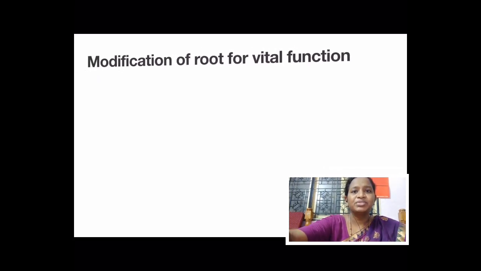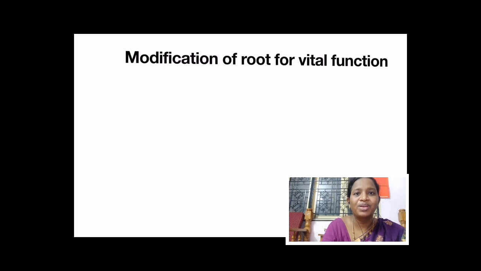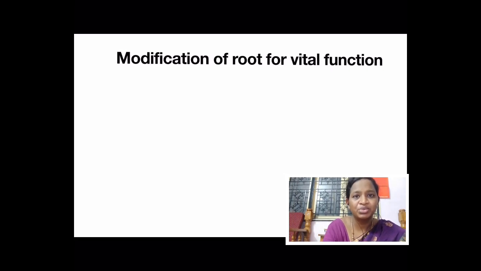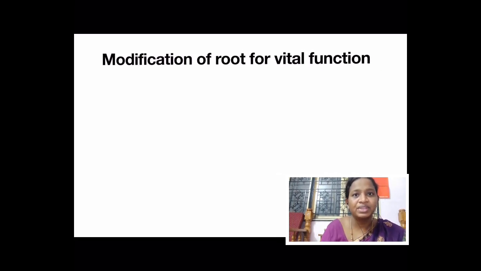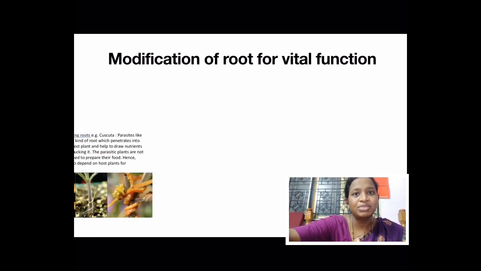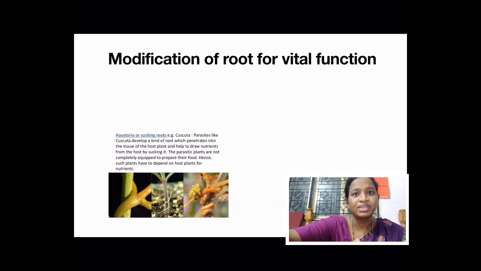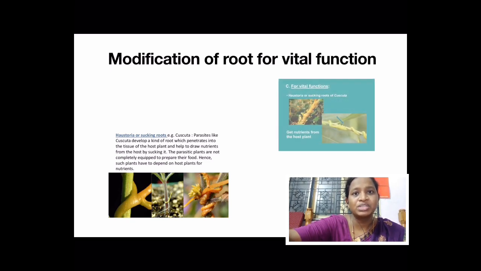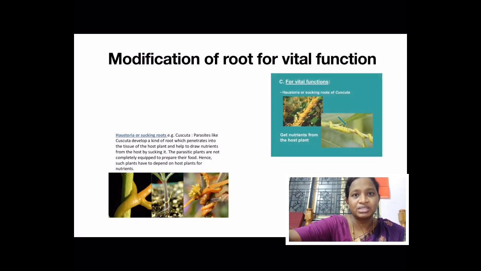Shall we live without food? No. Plants also need some nutrients to survive. Cuscuta is a plant which needs some nutrients to survive. They have a special root called sucking root in which they attach themselves to a host plant to derive its nutrients. So these kinds of roots are called sucking roots.